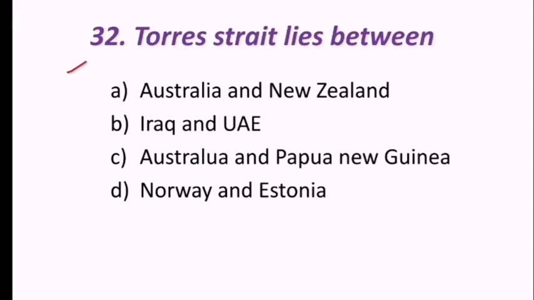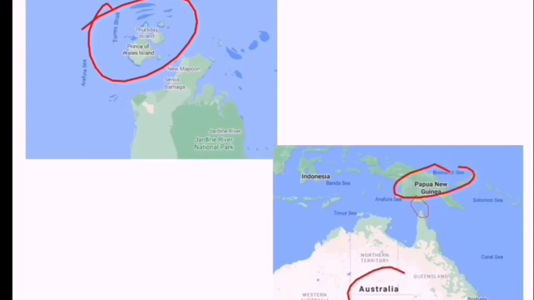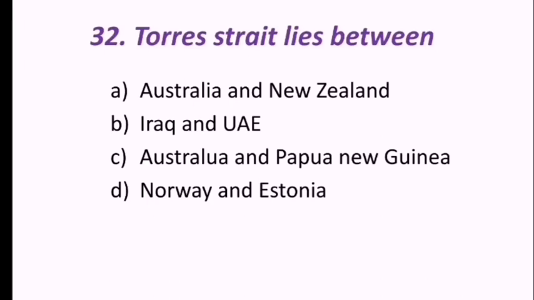Next question reads, Torres Strait lies between Australia and New Zealand, Iraq and UAE, Australia and Papua New Guinea, Norway and Estonia. Torres Strait, this is the Torres Strait. It is in between Papua New Guinea and Australia. This is the Torres Strait. The correct answer is Australia and Papua New Guinea.